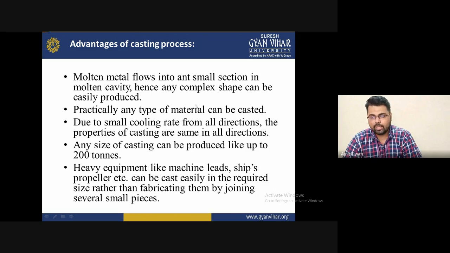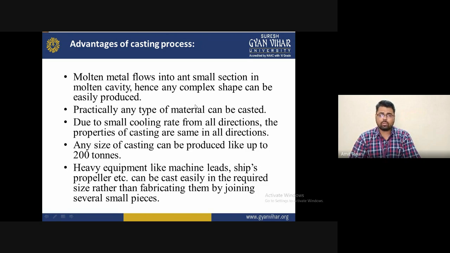Another one is that heavy equipment like machine beds, ships, and propellers can easily be made in the required size, rather than fabricating them by cutting or joining small pieces. Heavy equipment like machine beds, pistons in ships, and propellers can be fabricated easily by casting because it is a very easy process. Just keep in mind that during casting we must consider the mechanical and thermal properties of the material. With the help of this, you will be able to fabricate easily, and you will see the several advantages we get from casting.